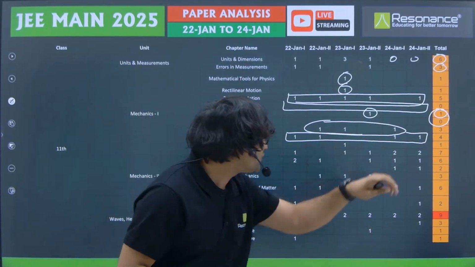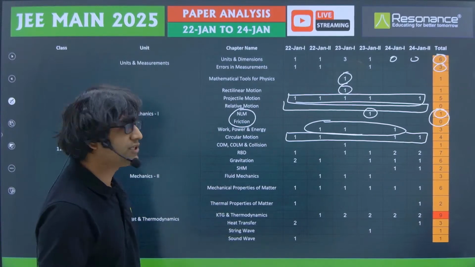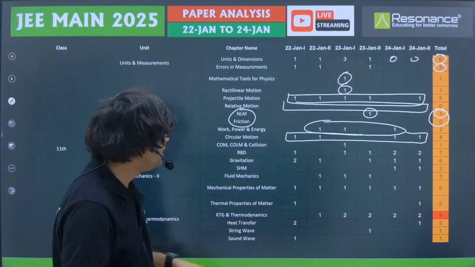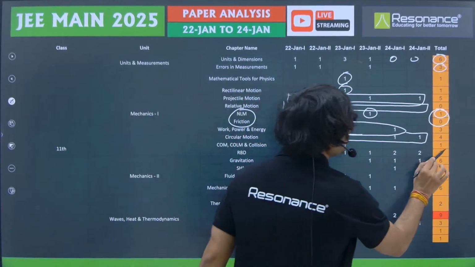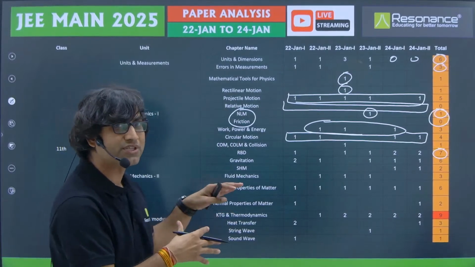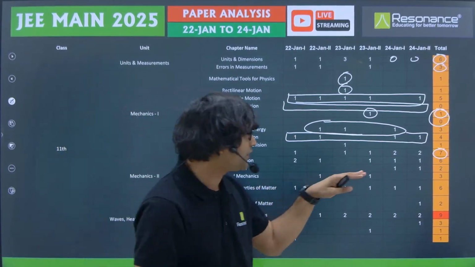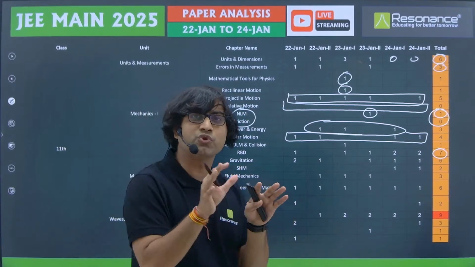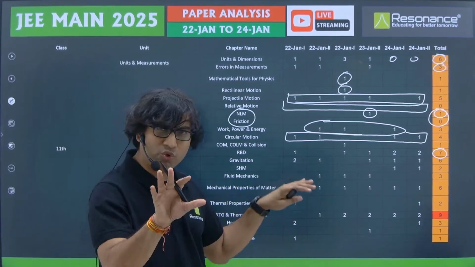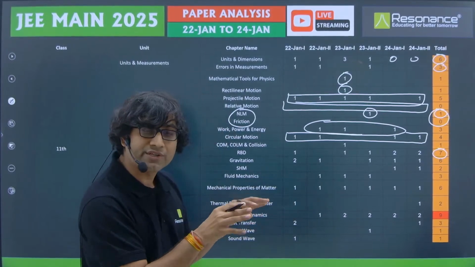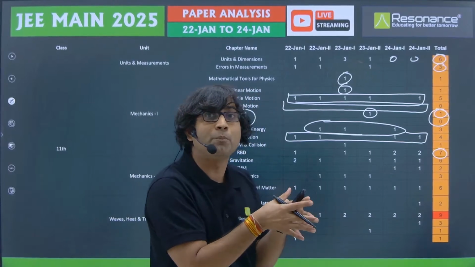So 4 questions from circular motion, and from rigid body dynamics, which is the most interesting, most challenging chapter, the total number of questions is 7. Obviously, we expected more questions from rigid body dynamics. However, only 7 questions have been asked so far. But one very important thing you should note is that one question from moment of inertia has been asked so far, and the majority of the questions they are asking are from pure rolling.